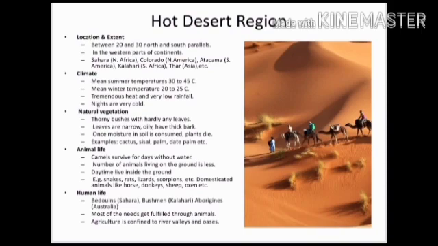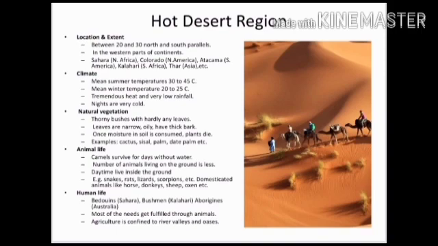Hot desert regions. These regions are located between 20° to 30° north and south parallels. These regions are found in the western part of continents: Sahara in North Africa, Kalahari in South Africa, Colorado in North America, Atacama in South America, Thar in Asia, etc.